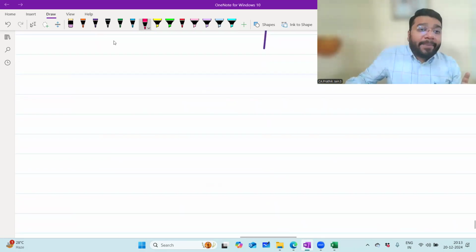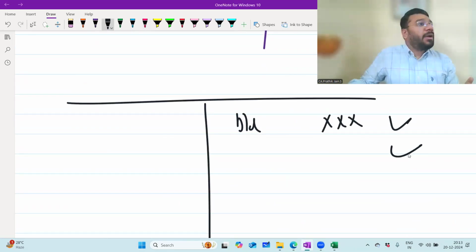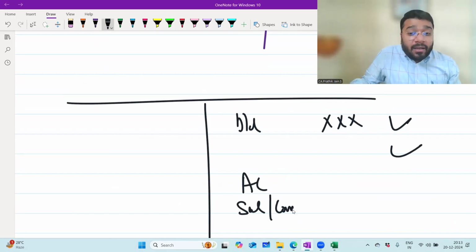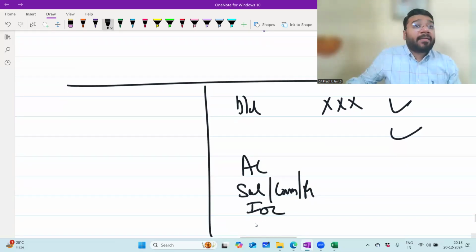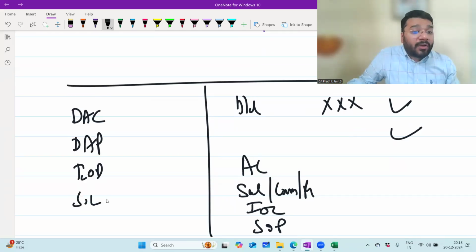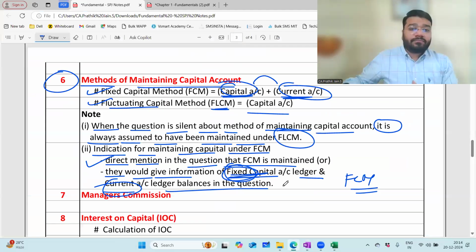So how does your capital account look like? Balance brought down of both capital and current account. Then additional capital, that is by cash, by bank, by asset. Then salary, commission, remuneration, IOC, share of profit, drawing against capital, drawing against profit, interest on drawing, share of loss. Means both the ledgers, if you combine, this is the capital account under fluctuating method. Any problem? No, sir.